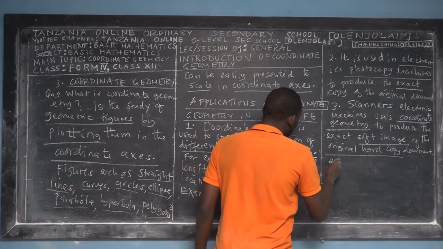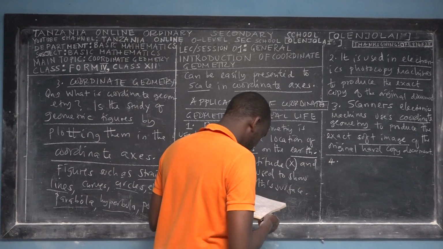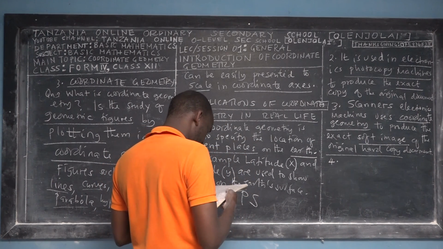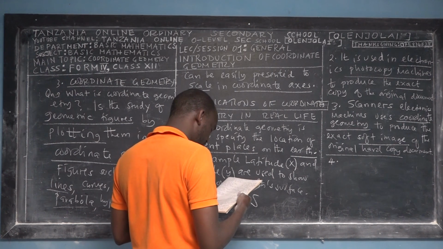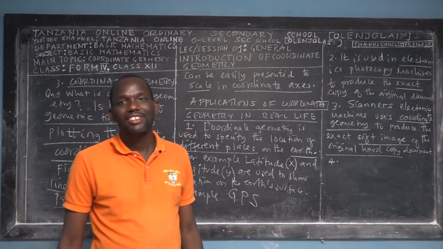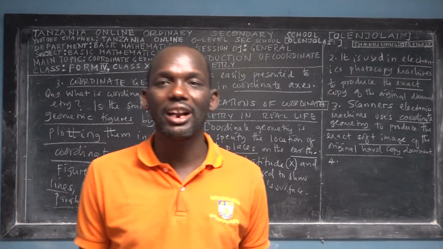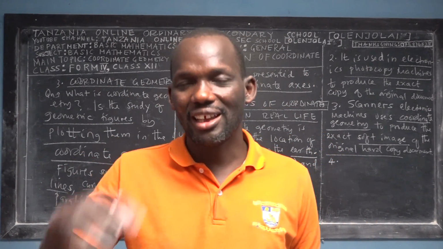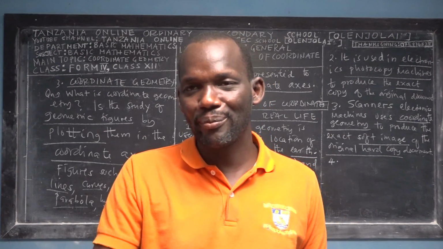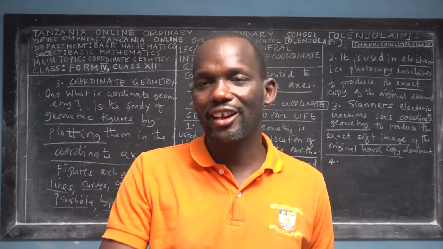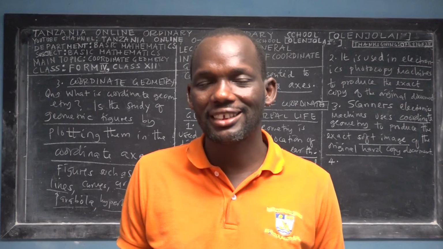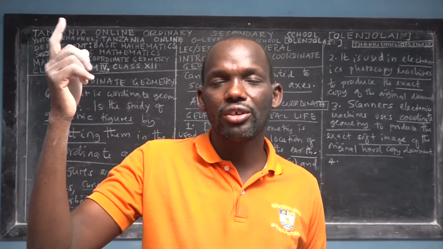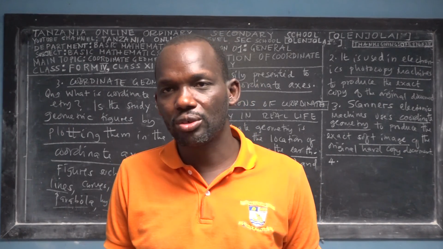We go for the first step, or the first application. All the air traffic and marine transport is managed and regulated by using coordinate geometry. Wow! For example, we have air traffic controllers. These are people who control all the planes, all the aircrafts, all the helicopters, everything that is moving or traveling in the space of the particular country.